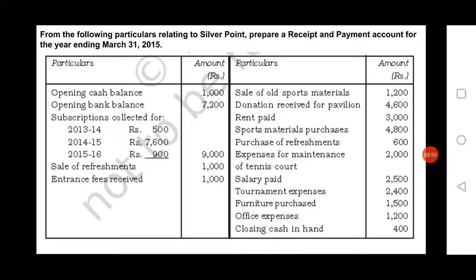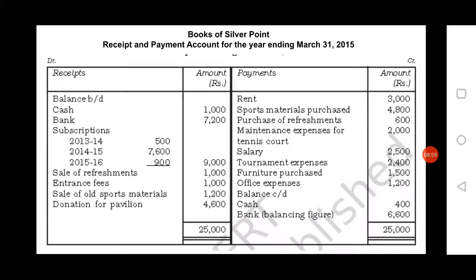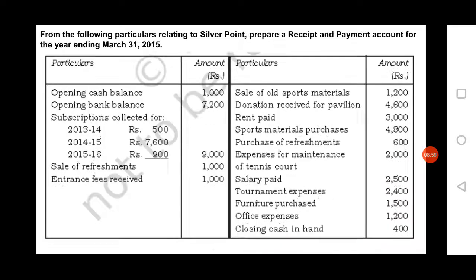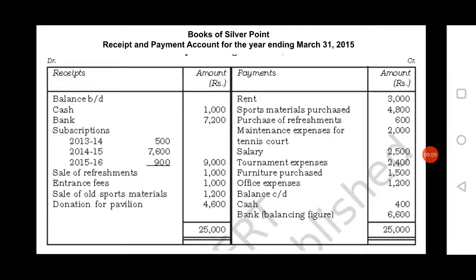Therefore, where you have to record all these expenses, payment side of the receipt and payment account, that is credit side or payment side. Next, last item given in the question is closing cash in hand of 400 rupees. Where you have to record, payment side or credit side of the receipt and payment account. Here they have not given closing balance of bank.